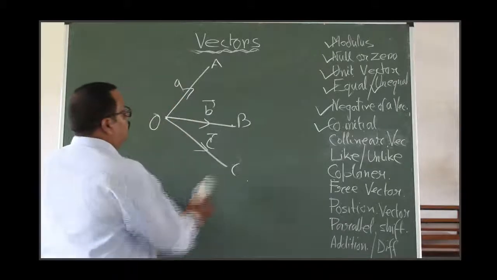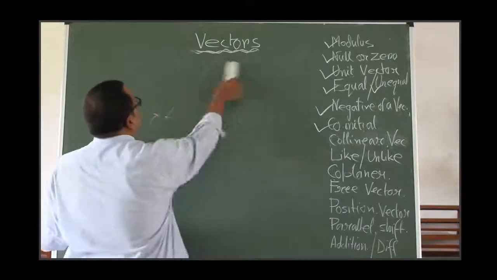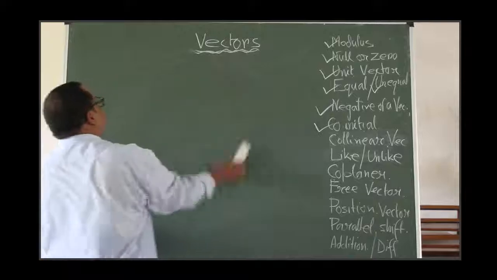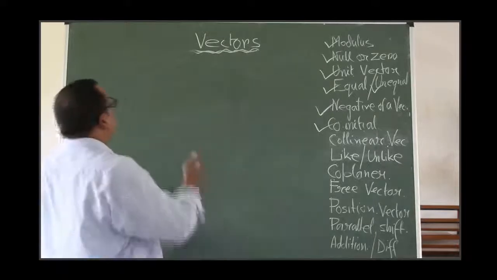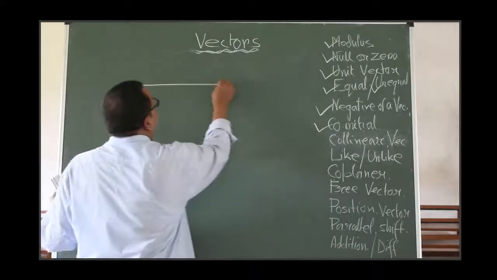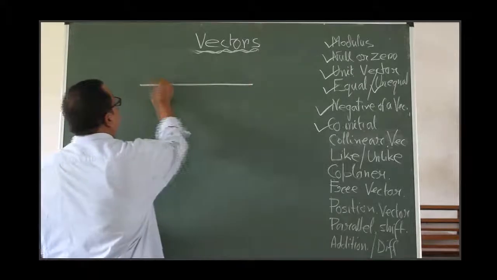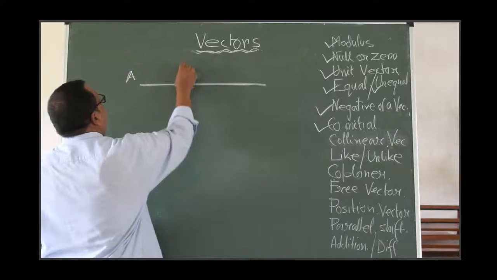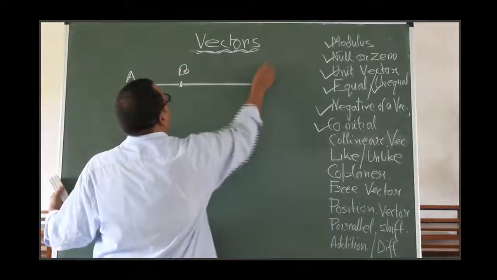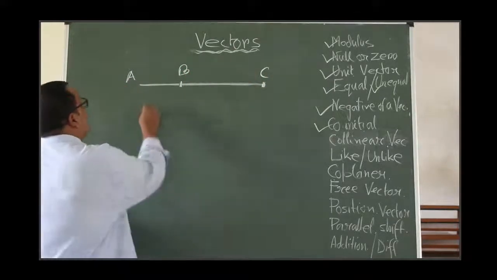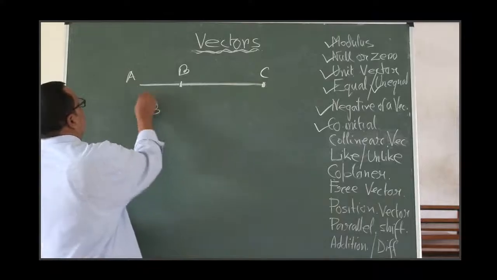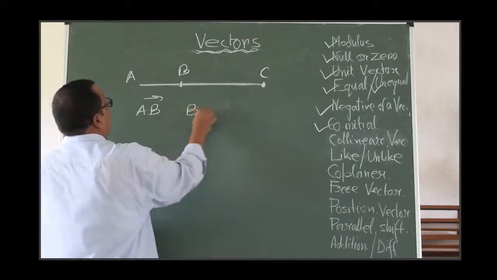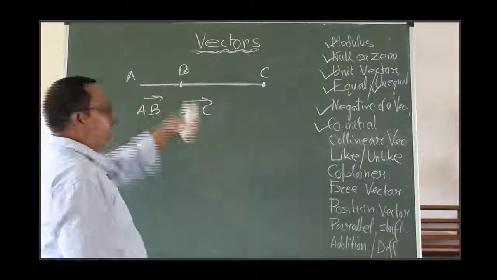Okay. Now come to what are collinear vectors. The vectors giving the same support: A, say B, here say C. The AB vector and BC vector here have the same support.